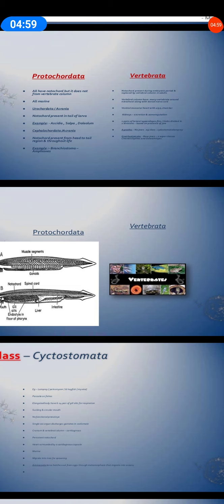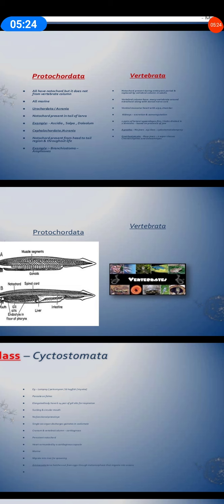Then we have a true coelom, and the digestive system is complete. In respiration, the gill slits have changed into gills, so we have gills for the exchange of gases in aquatic vertebrates, and in the higher land forms they have lungs for respiration, and in the frog they have skin through which they are doing respiration.